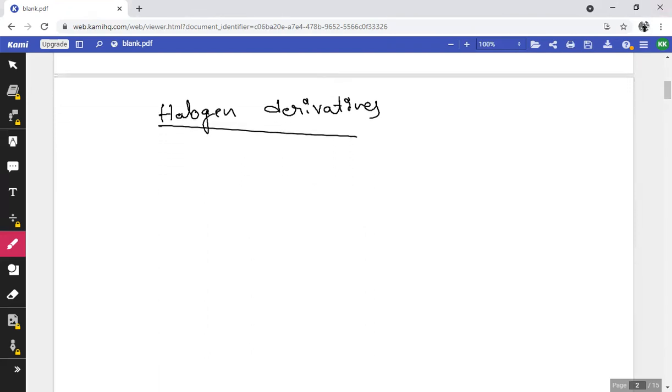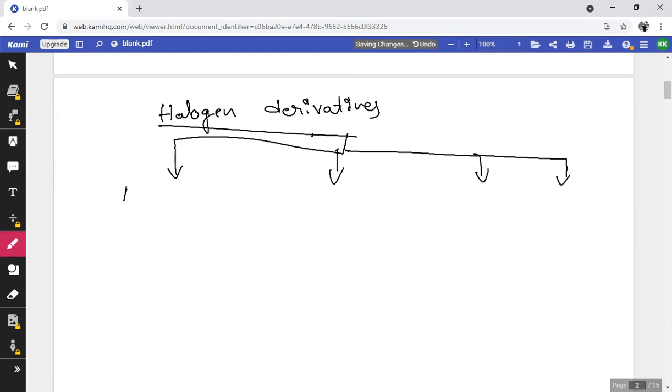Okay, let me go to the classification of halogen derivatives. First, we will discuss classification. Mainly, there are four different types of halogen derivatives. What are those four different types? Okay, first, alkyl halides, and you are familiar with this.